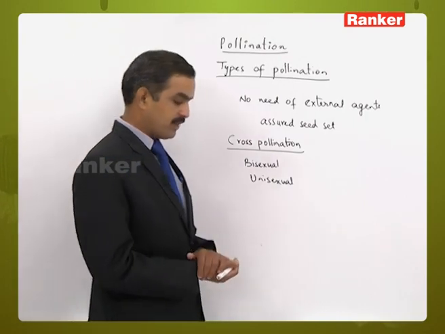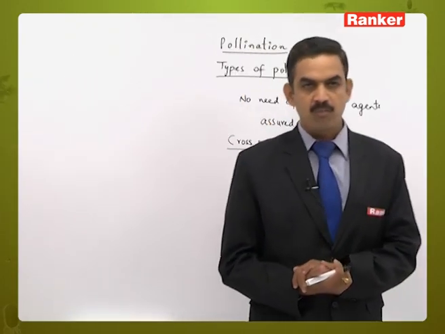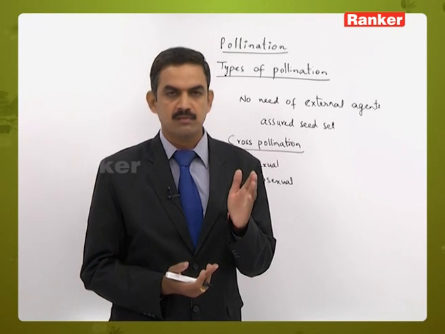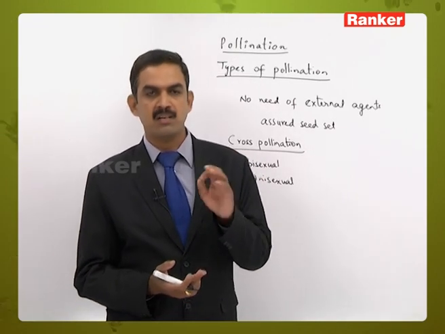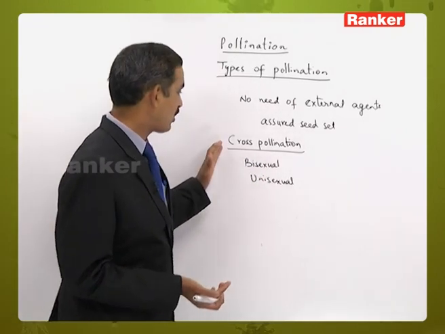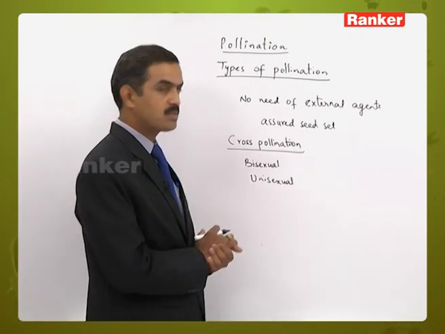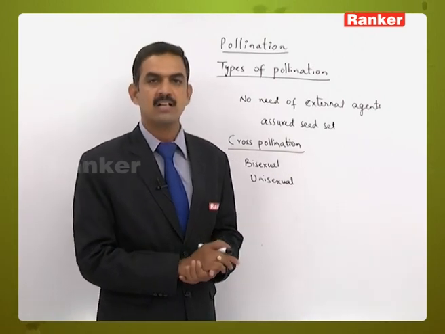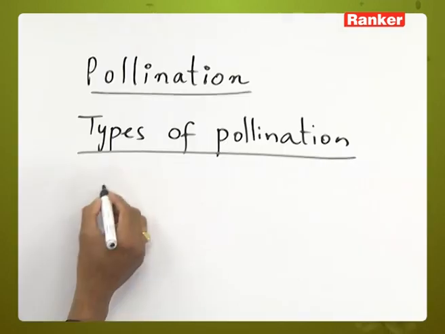One more thing: based on the type of flowers in which the pollination is taking place, cross-pollination can be considered to be of two types. One is geitonogamy and the other is called xenogamy. Let's come to the first one.